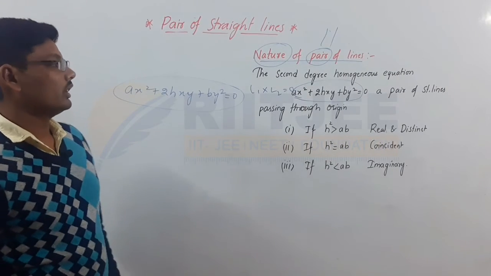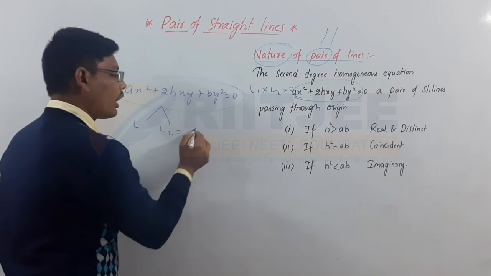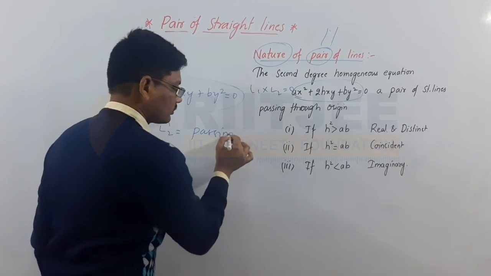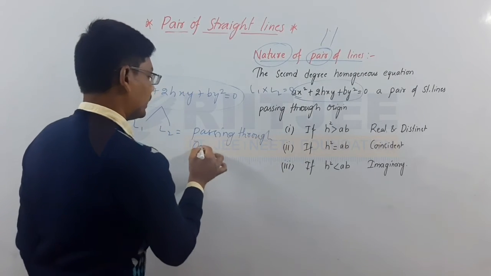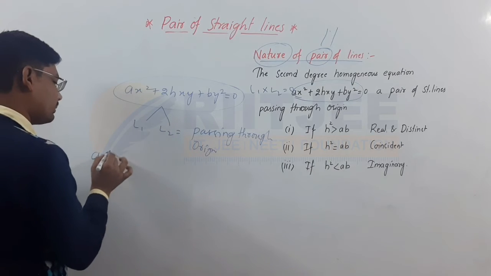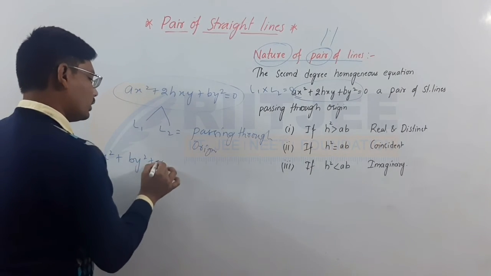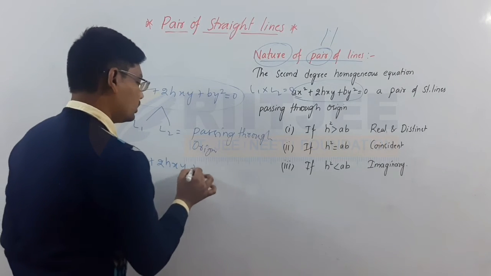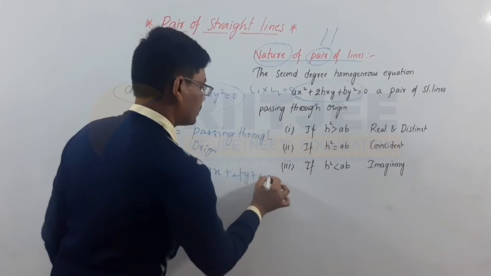And if this is framed by L1 and L2 passing through origin only. If two lines are not passing through origin, then the equation will become ax square plus by square plus 2hxy plus 2gx plus 2fy plus c is equal to 0.